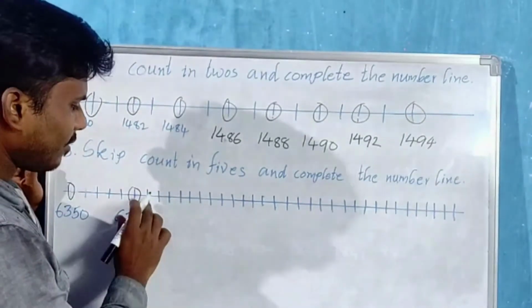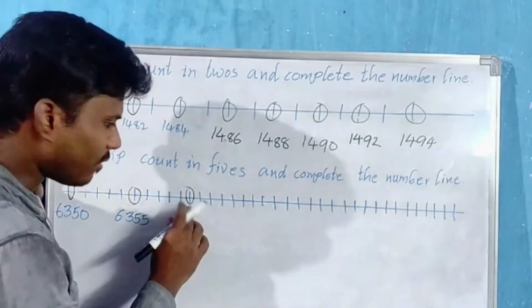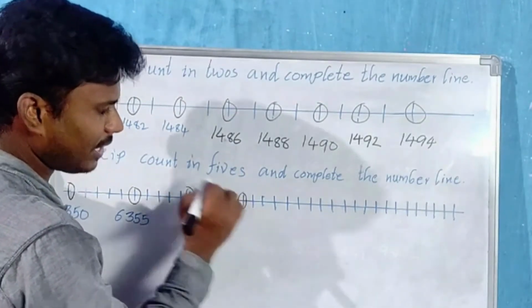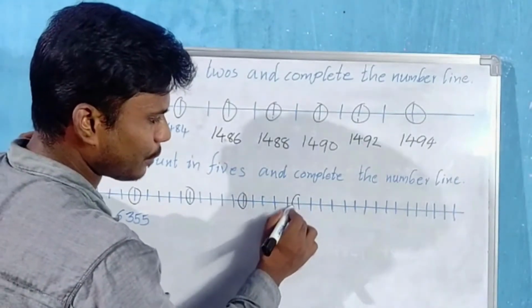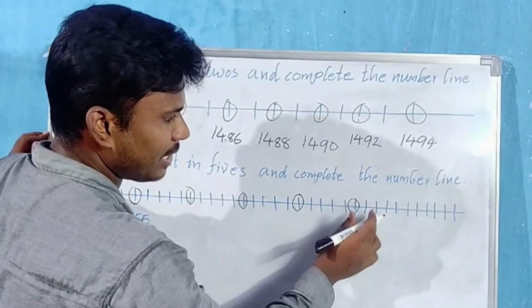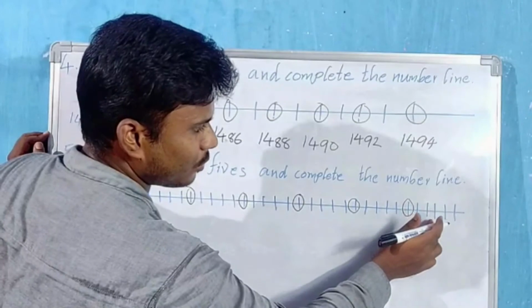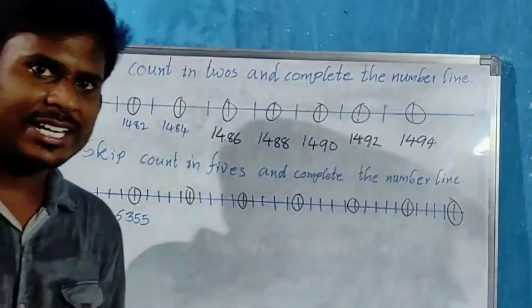Next skip count of 5, 1, 2, 3, 4, 5. Next of 5, 1, 2, 3, 4, 5. We continue the same way for each jump, counting 1, 2, 3, 4, 5, up to the last one. Okay. Shall we start writing?